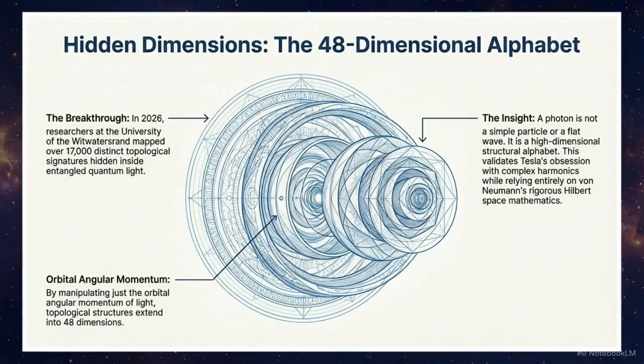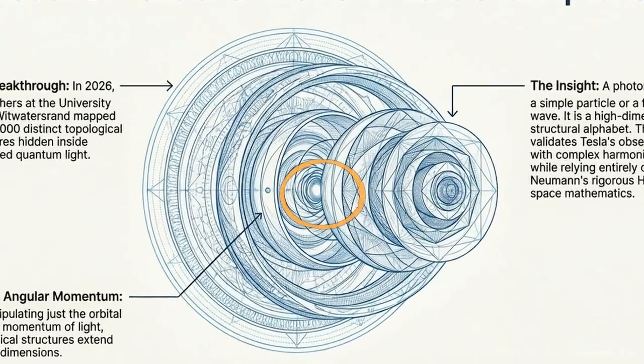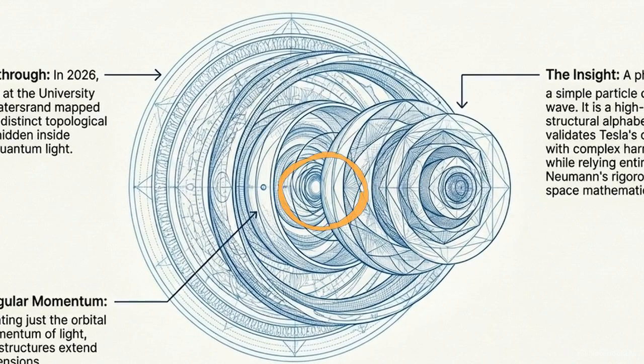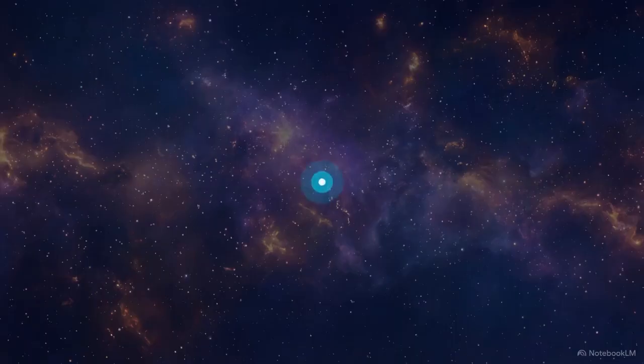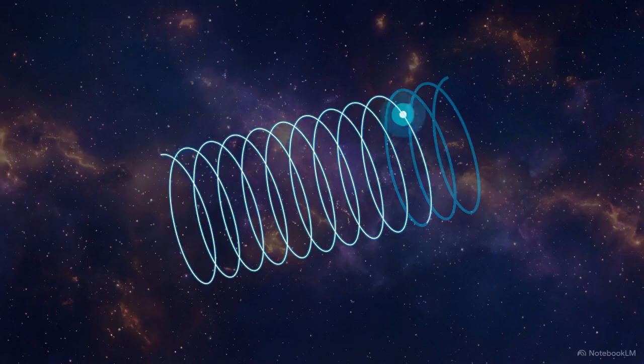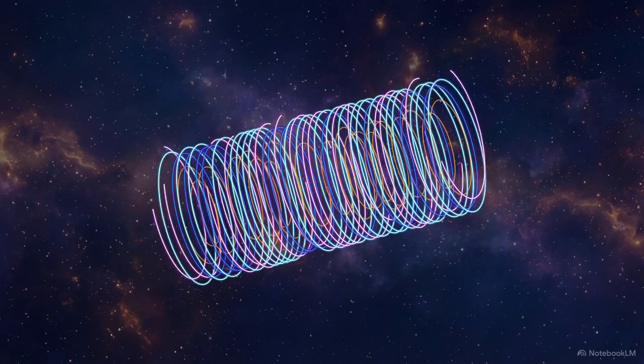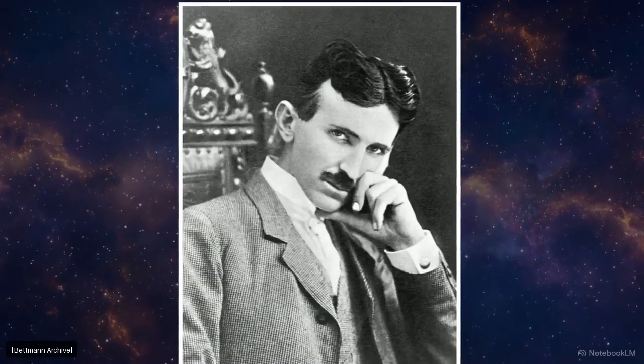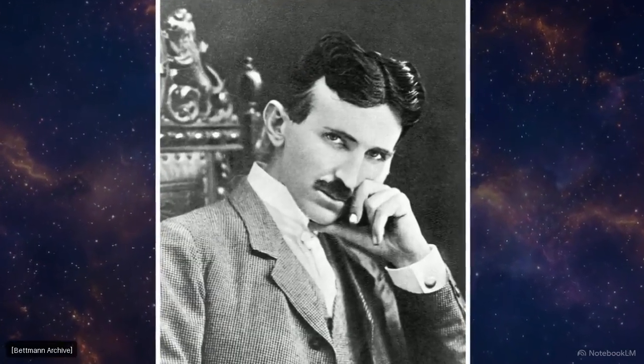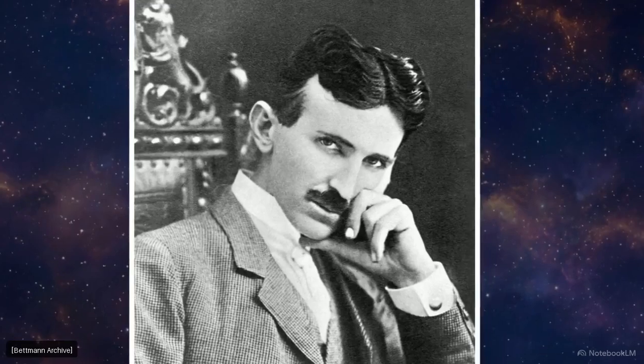This image maps a 2026 discovery where researchers identified over 17,000 distinct topological signatures hidden inside a single entangled photon. By manipulating the orbital angular momentum of light, they found that a particle of light carries a 48-dimensional structural alphabet. This dense, energetic complexity validates Tesla's concept of an active ether.